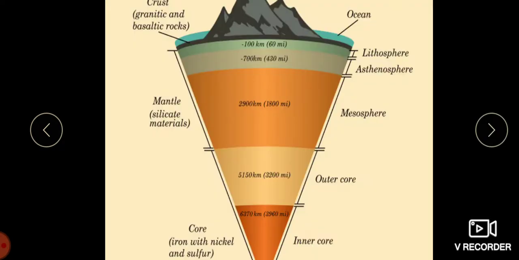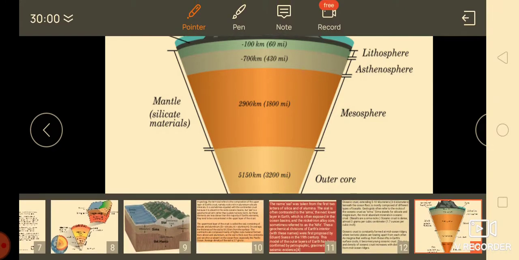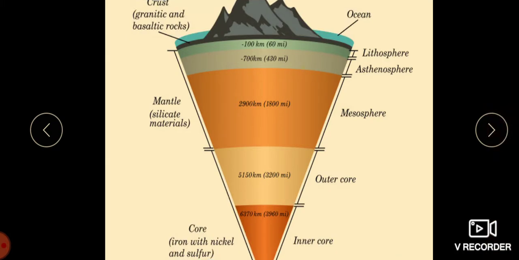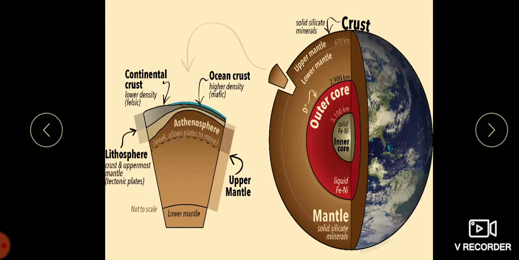Now we will be moving on to the next. Here, you can see, this is the lithosphere, this is the asthenosphere, this is the mesosphere, this is the outer layer, and this is the inner layer. Now we will move on to the next topic, that is the mantle.